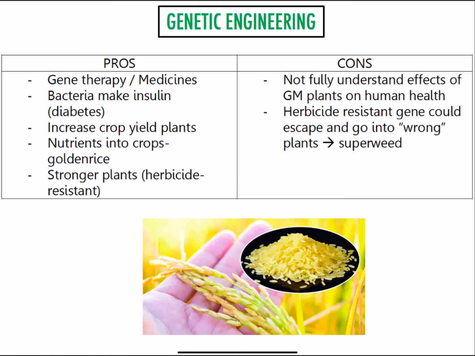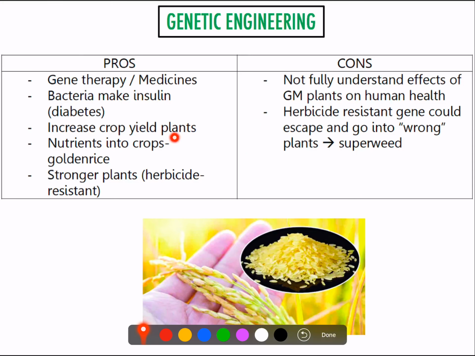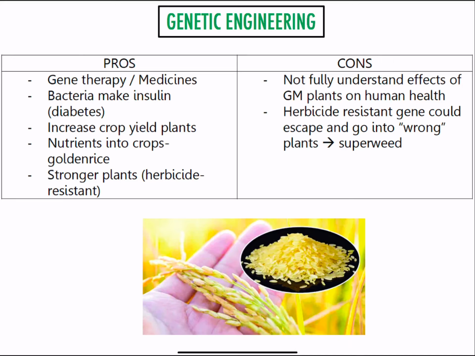Okay, so genetic engineering is not just for human insulin, but for many other things. For example, you can genetically engineer plants to become herbicide resistant, which means that they won't be affected by chemicals that you use to kill weeds. Another example is golden rice. Golden rice is genetically engineered to produce vitamin A. Vitamin A is made mainly in carrots, so that gene is cut from the carrots and put into rice, and then rice can make vitamin A.